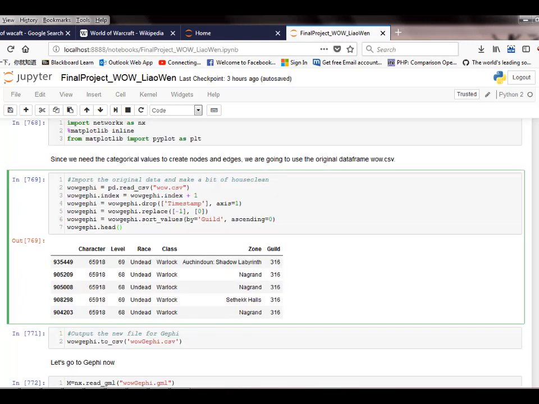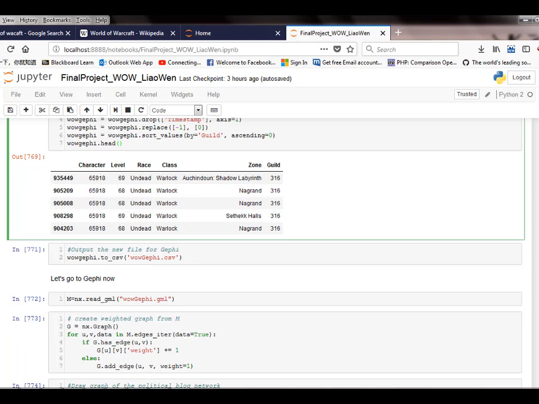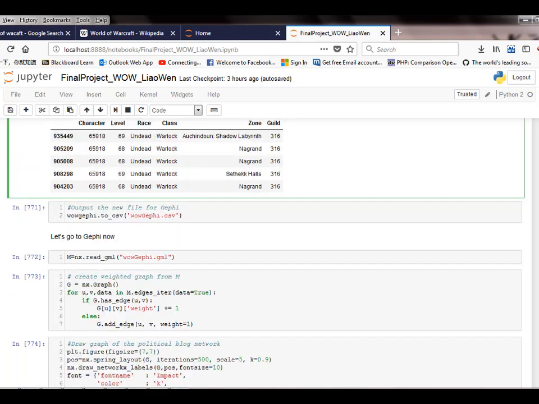The data set we're using is the original one because we need categorical values to create nodes and edges. Let's import the old one and do a little bit of housekeeping, then output the new file for Gephi. Now let's go to Gephi.